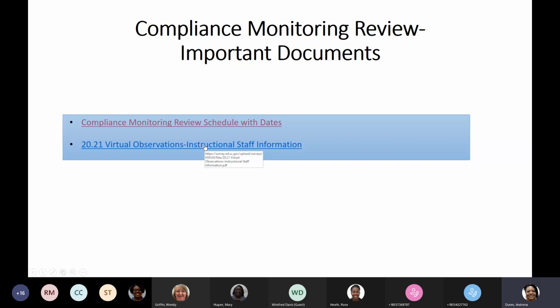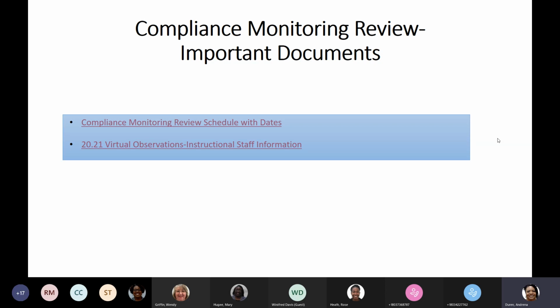And then we have another important document, which is the virtual observation instructional staff information form. This form has to be filled out before your actual compliance monitoring virtual visit. It would be ideal for you to send it with the written documentation or soon after.